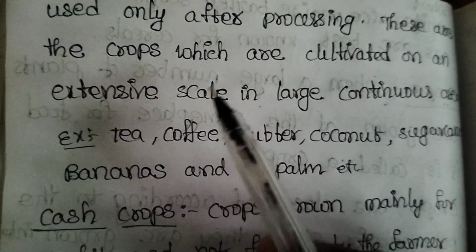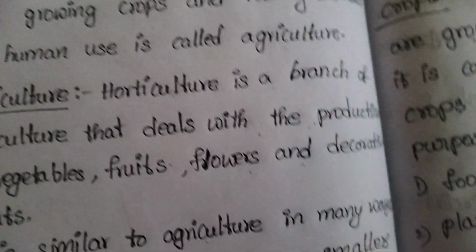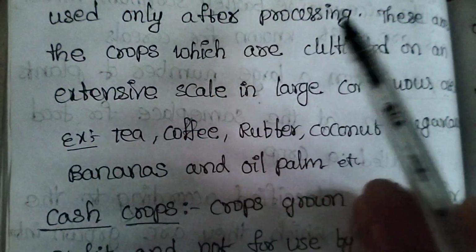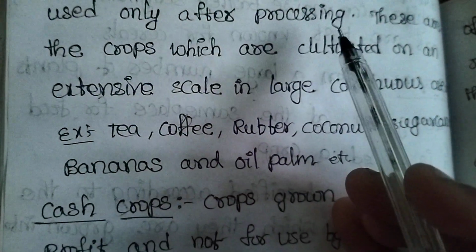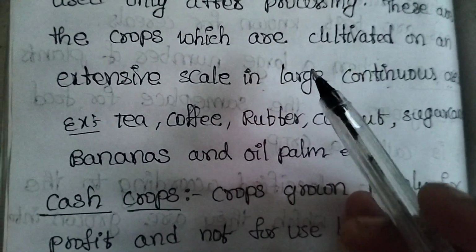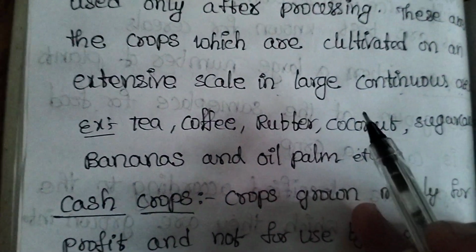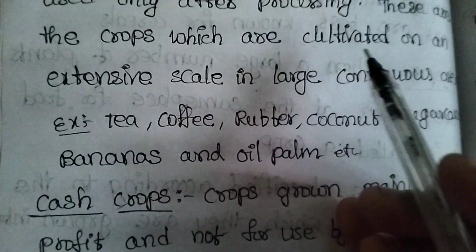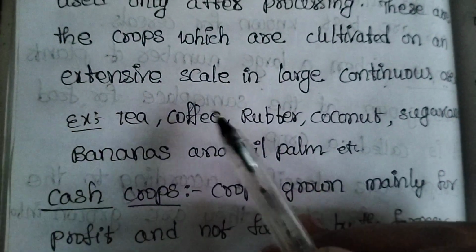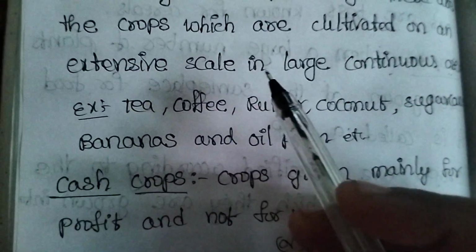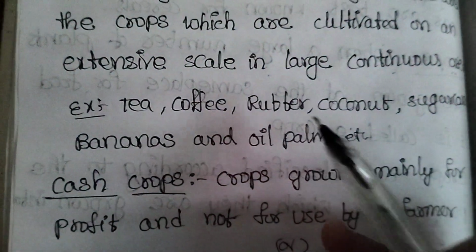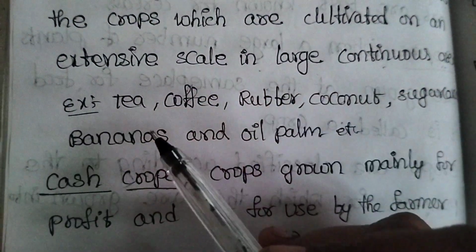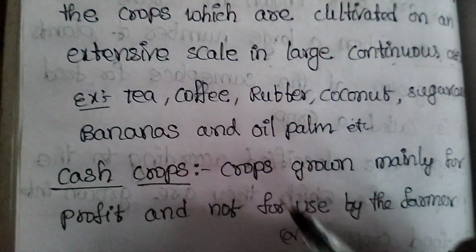These are the crops whose product is used only after processing. Directly you can't use it; you can use it only after processing. These are cultivated on an extensive scale, and large areas of land are required for these plantation crops. If you observe, tea plantations will be in a larger area and coffee plantations will be in larger areas. Sugarcane and bananas are also cultivated in larger areas.